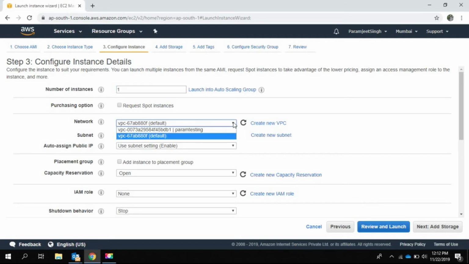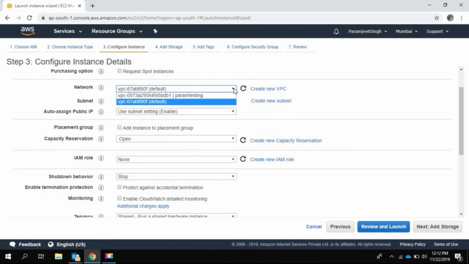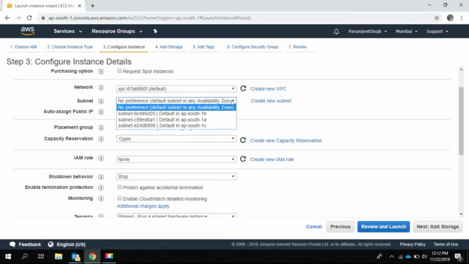This is the VPC which we need to choose from. You can see I have got two VPCs, one I have created on my own, and second is the default VPC which you will get in each region. So we will choose the default one. Next is subnet. This shows the availability zones which are available in the particular region. So if we choose no preference, AWS itself will choose any one of the zones mentioned here where this instance will be launched, or we can choose on our own a particular availability zone where this instance needs to be launched. So for this demo purpose, I am choosing this 1A.